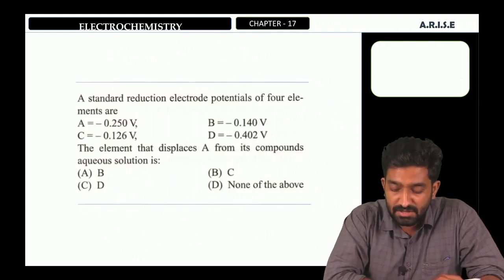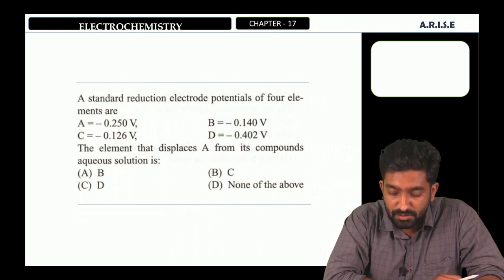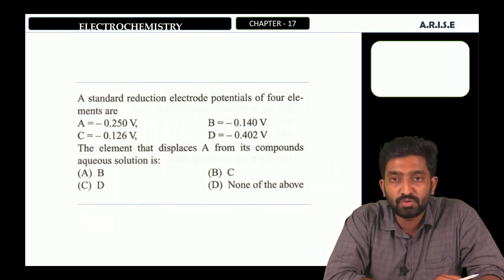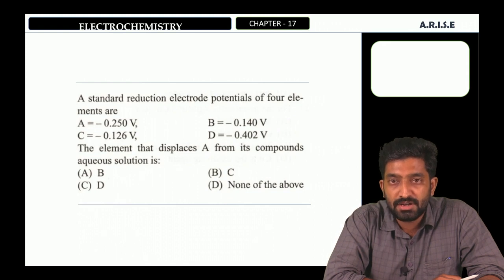The standard reduction electrode potentials of 4 elements are: element A, minus 0.250; B, minus 0.140; C, minus 0.126; D, minus 0.402 volt. The question is, the element that displaces A from its compound's aqueous solution is?